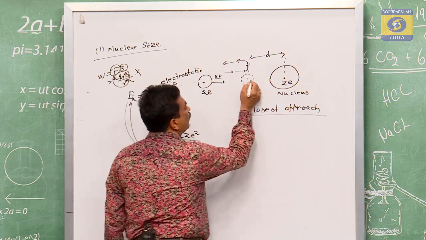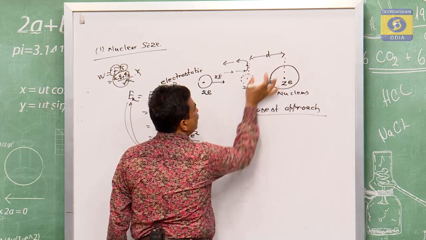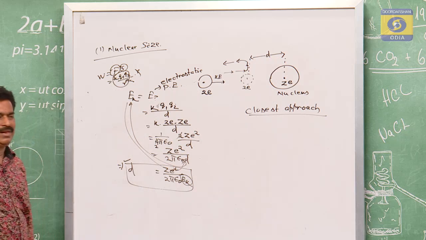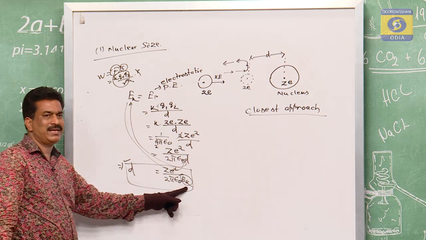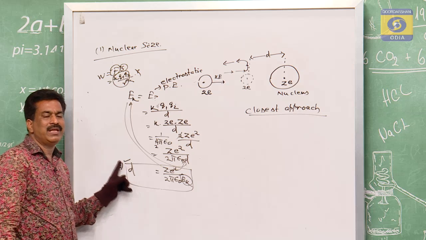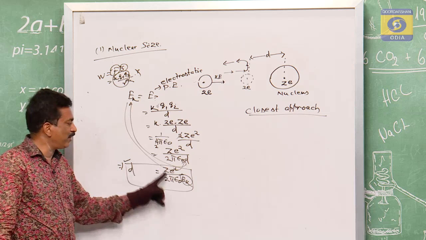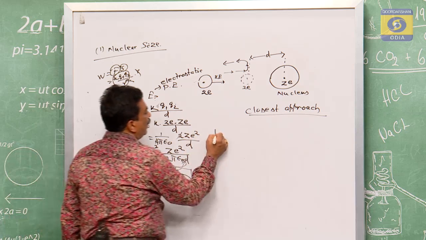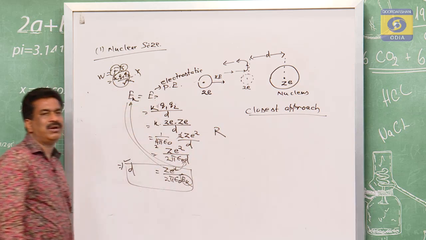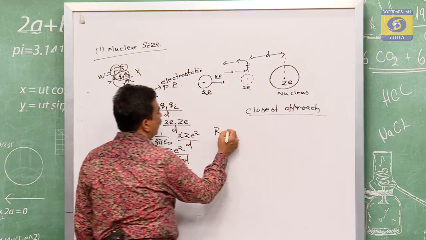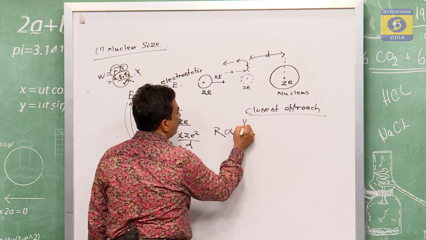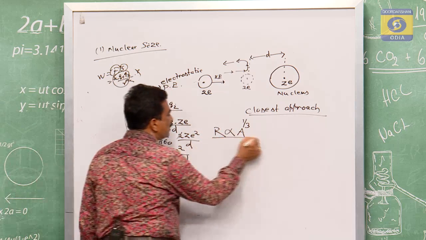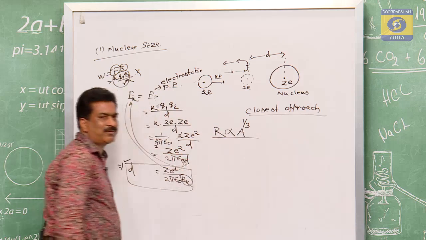If the distance D decreases, it means the nuclear size becomes different. So the nuclear size and the energy are related. For different atomic nuclei, it is observed that if R is the nuclear radius, then R is proportional to A to the power of 1 by 3. So the question comes, how is R proportional to A to the power of 1 by 3?